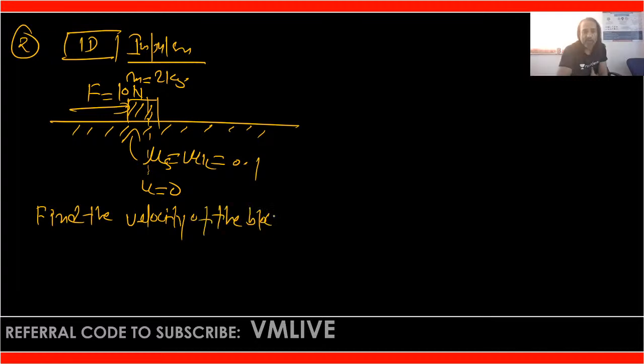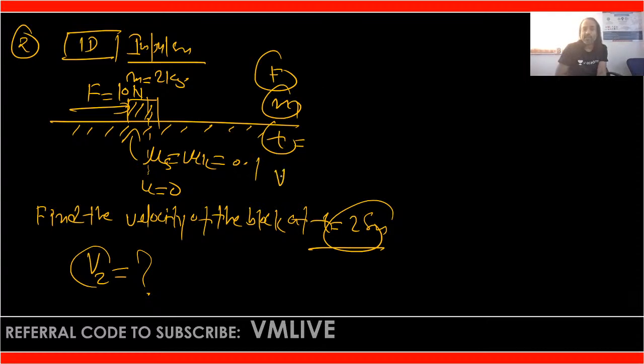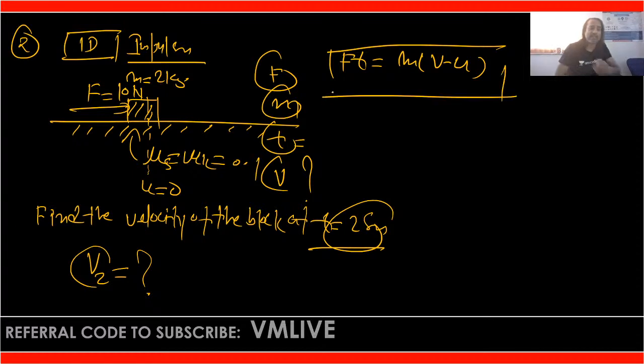Find the velocity of the block at t equals 2 seconds. Now we have to find out v2. The question is different, is that clear? Again you can see F is given, m is given, t is given, and v is required. Again we can use Ft is equal to m(v minus u), we can use this fundamental directly.